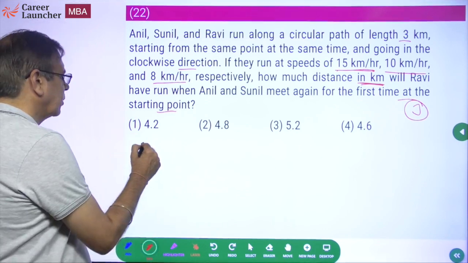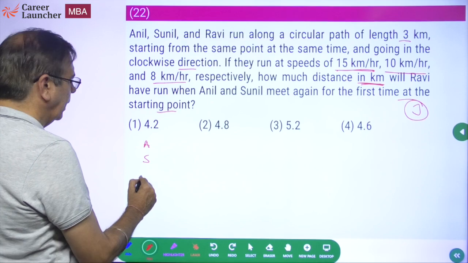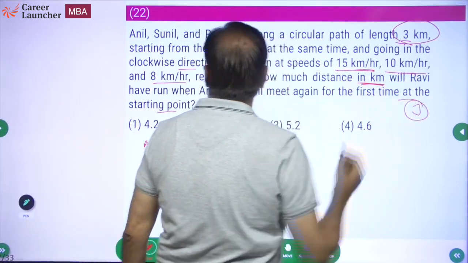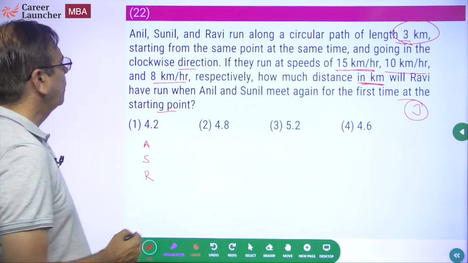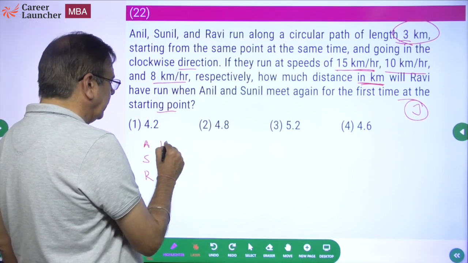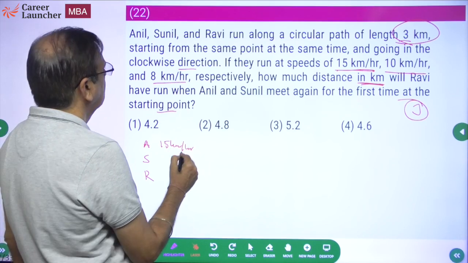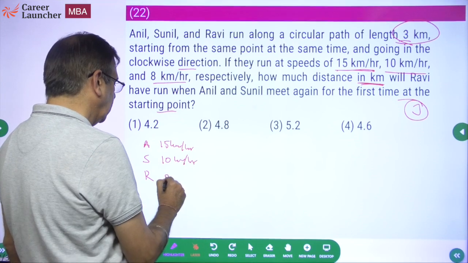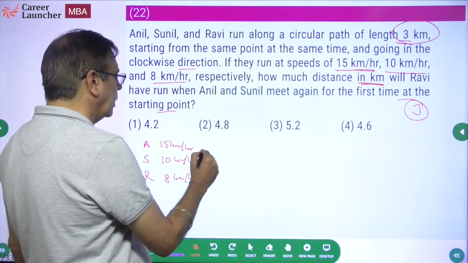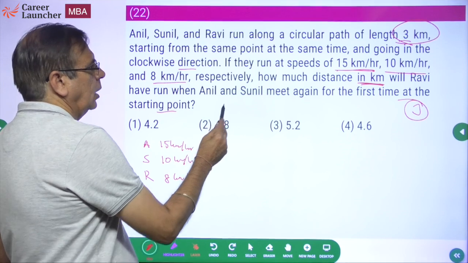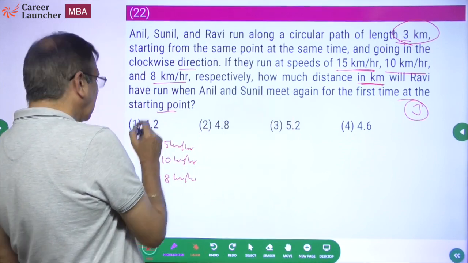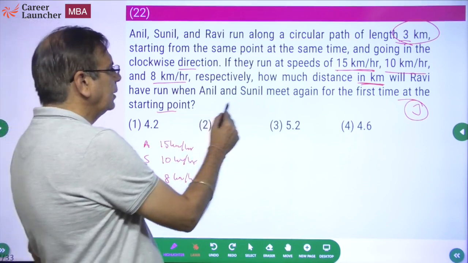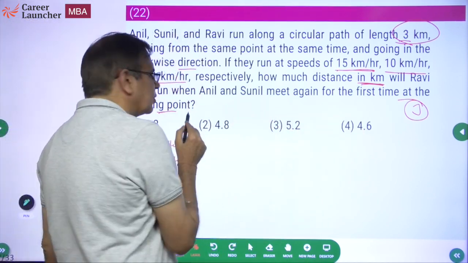Okay. So let's look at this. Anil, Sunil and Ravi. The circular path is 3 kilometers. Okay. Starting from the same point, they run at speeds of 15 kilometers per hour, 10 kilometers per hour, and 8 kilometers per hour. Okay. Now, okay, how much distance in kilometer will Ravi have run? We want to find the distance to be run by Ravi. When Anil and Sunil meet again for the first time at the starting point.